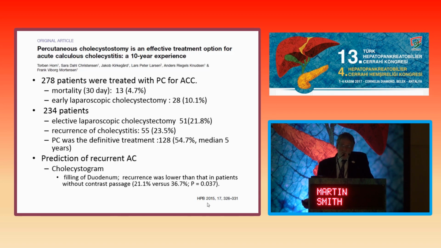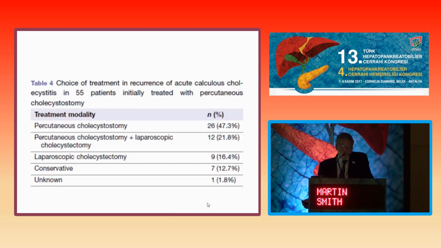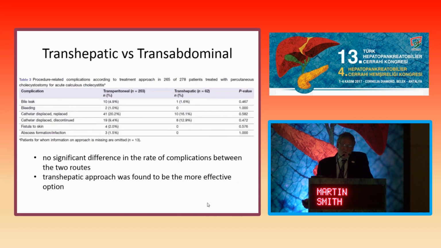Can we predict the value? And I think really it's about the cholangiogram and showing the filling of the duodenum through the cystic duct that really predicts which patients will improve. When they fail, we have the same range of issues, and this becomes a complex situation when they have recurrence. What do you do then? And again, a similar proportion are going to follow what we've previously described.